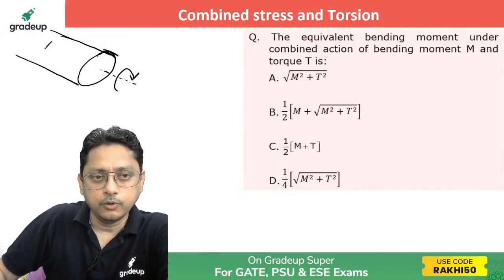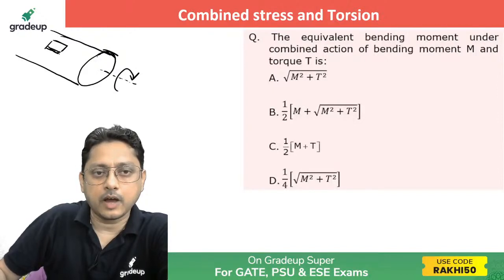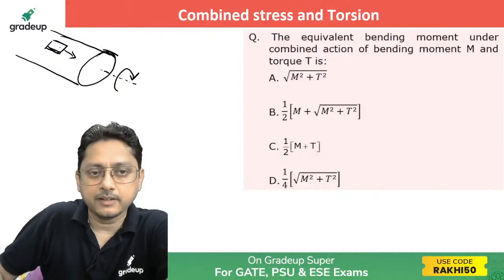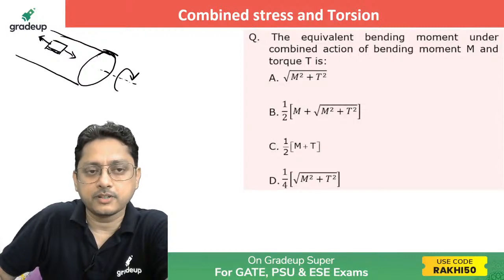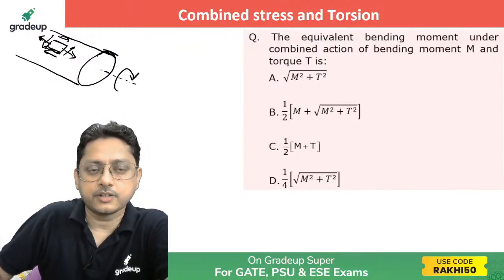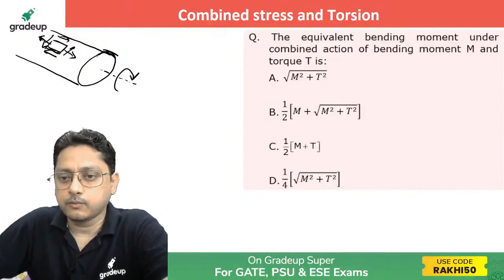So due to the bending, if you take the element here, it will be having tensile stress. If I'm taking the top element I'm talking about, the bending is acting in such a way that the top one is under tension and the bottom one is under compression. So I'm just considering the top one. There will be a shear and a stress like this, right? This is the state of stress here. Now for this state of stress, what will be the maximum?